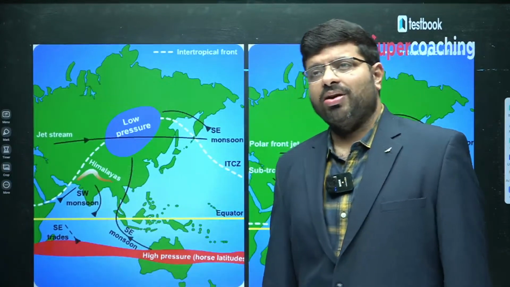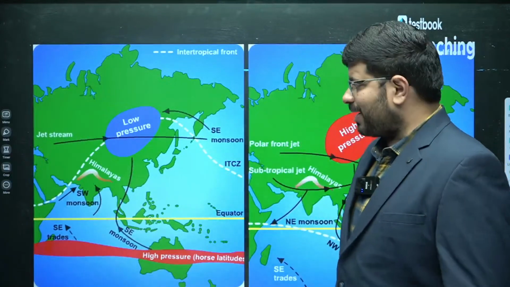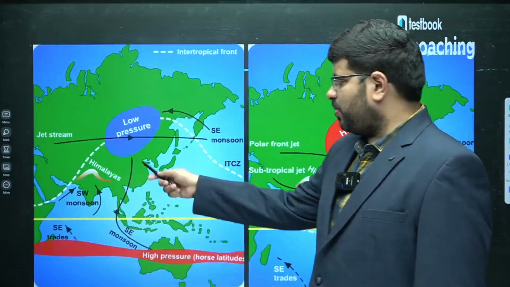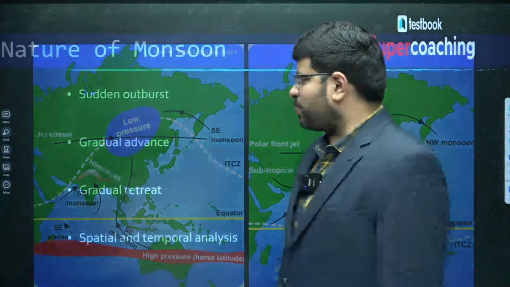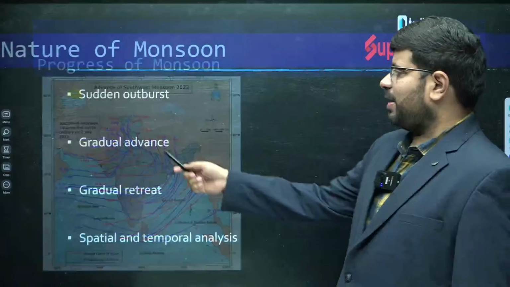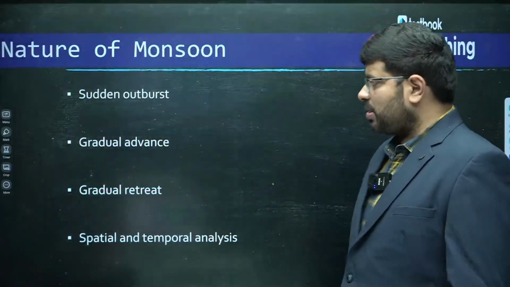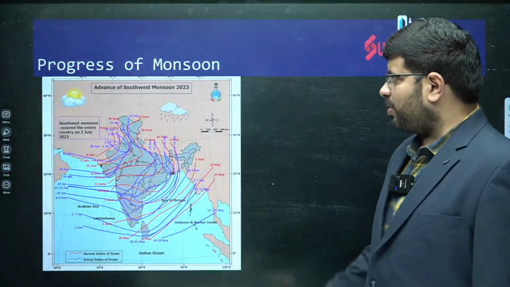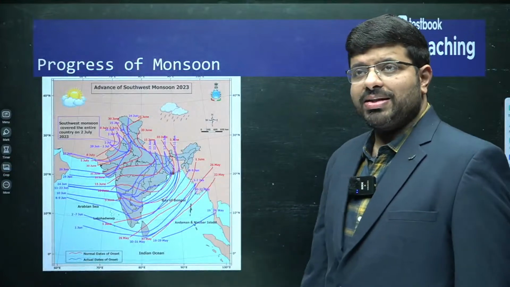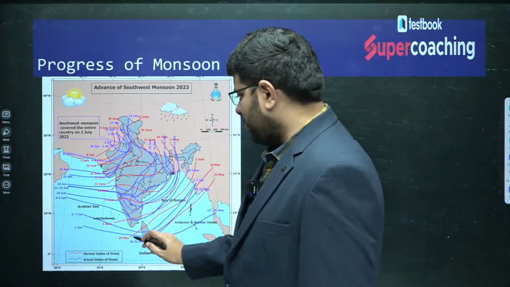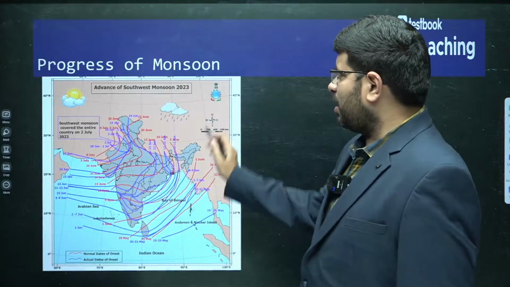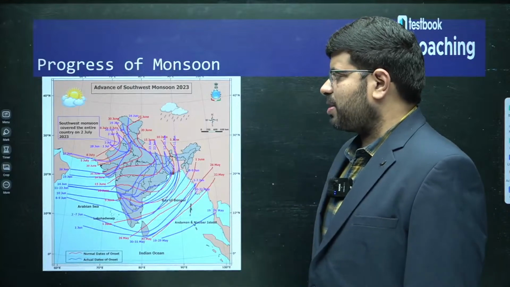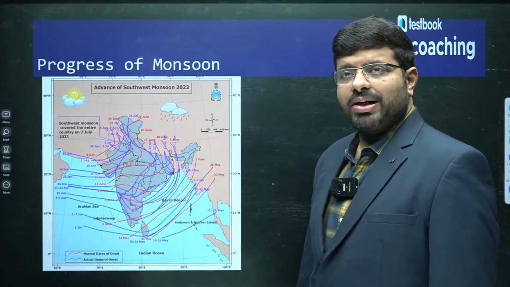We will learn about all these things. While we are explaining the mechanism, we will explain each thing. You can see the sudden outburst, then you can see the progress of the monsoon here. You can clearly see the progress here. These are the dates given by the Indian Meteorological Department. This picture is taken from the Indian Meteorological Department.